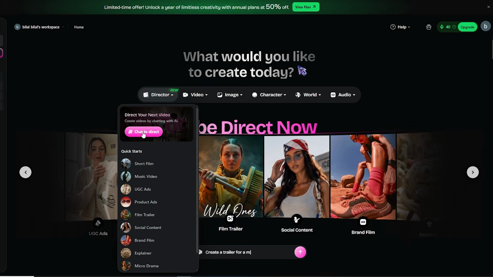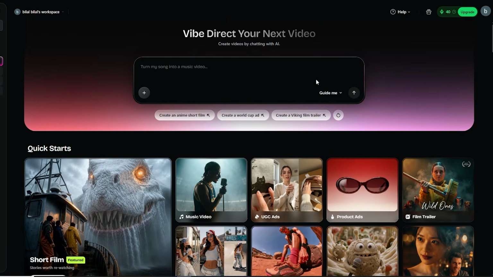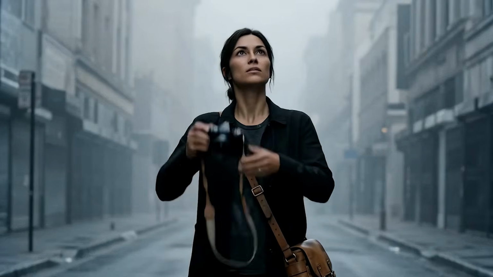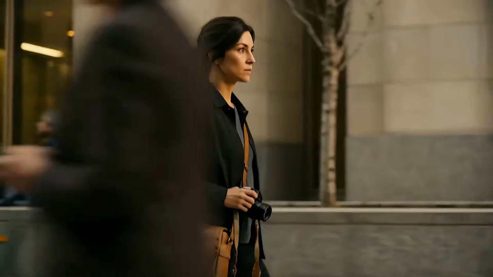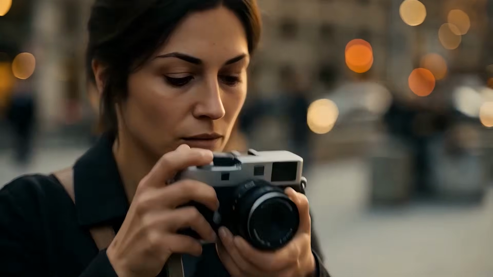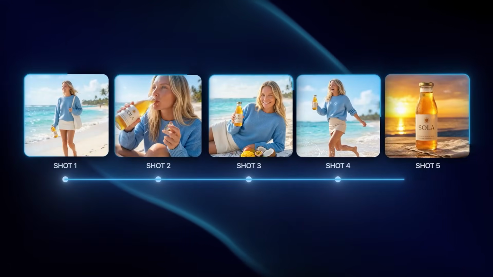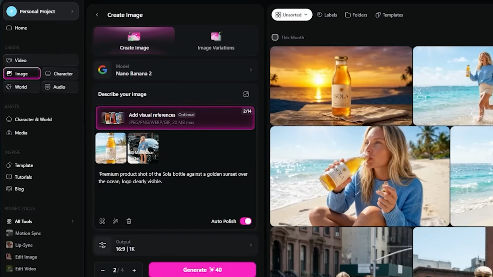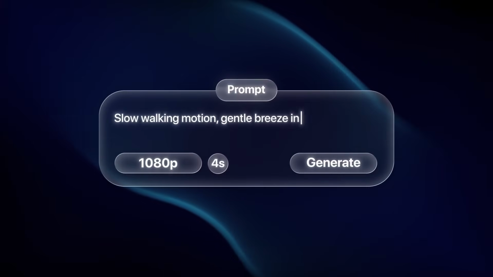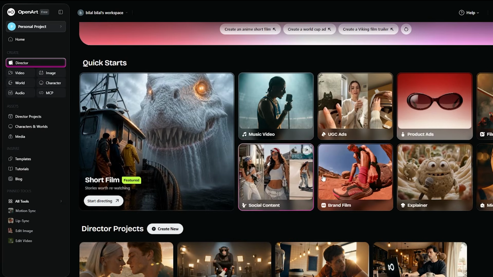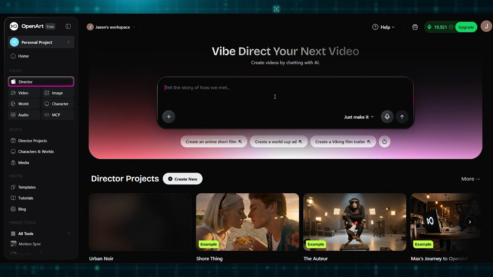You're not managing a production pipeline. You're having a creative conversation that builds into a film. Open a new project and you'll see the chat interface front and center. This is where everything starts. I'm going to make a short film. A 1-minute narrative about a street photographer who discovers the same stranger appearing in every photo she's ever taken. I type that concept into chat. Director doesn't just acknowledge it, it starts developing it. It asks clarifying questions, suggests how to structure the opening scene, proposes a visual tone. We go back and forth a few times. I say I want a gritty urban feel, high contrast, almost noir. Director locks that in.